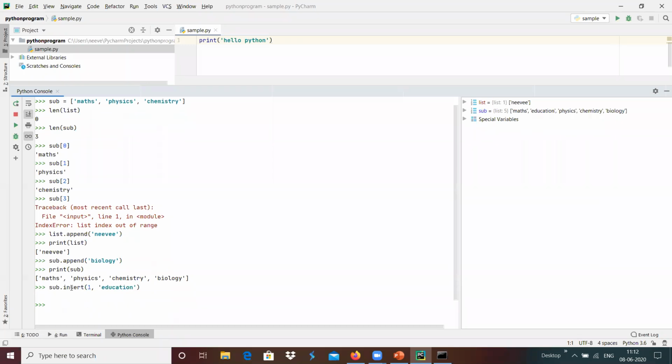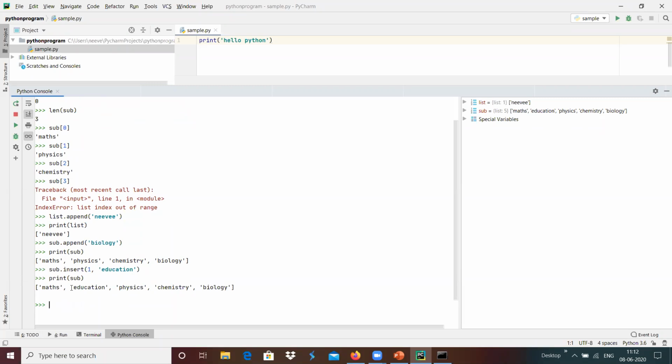That education is the object that will be added into the subject at the location of index 1. Since we are using insert at index number 1, this object gets inserted into this list at that index.